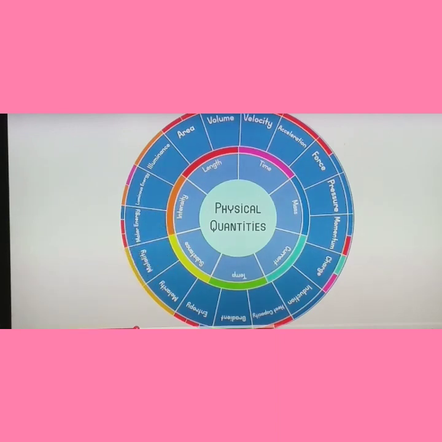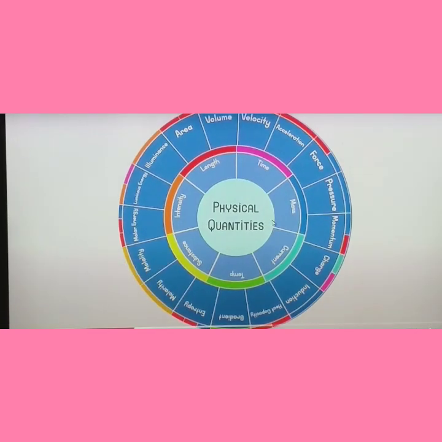So next video we will see about the rules and conventions for writing the SI units and their symbols. Now let me recall everything. In this video we saw what is measurement, what is unit, what are scalar and vector quantities and their examples. Then the various systems for expressing units: CGS, MKS and FPS.